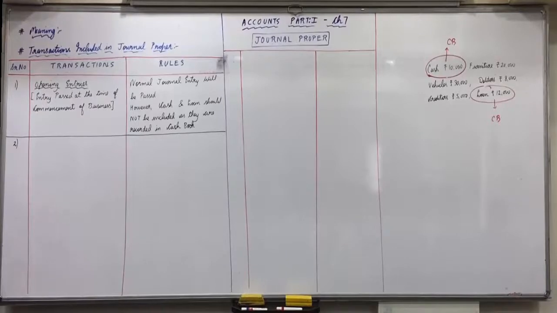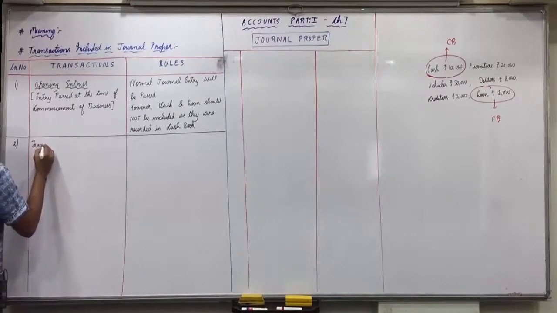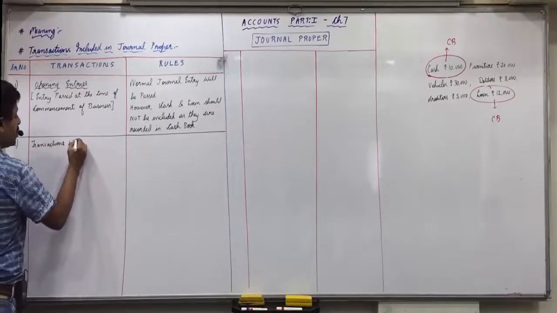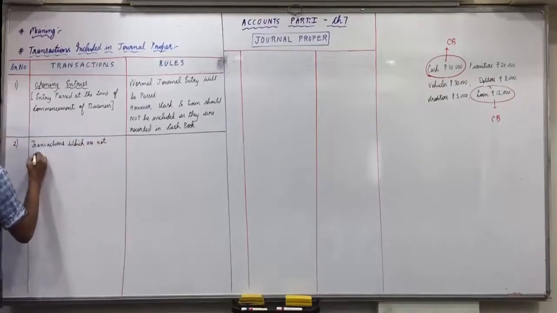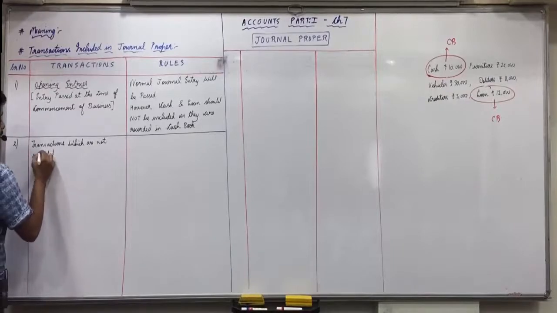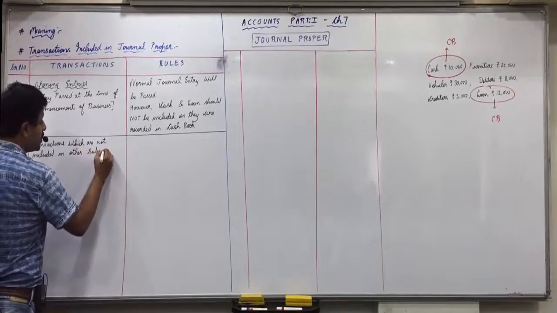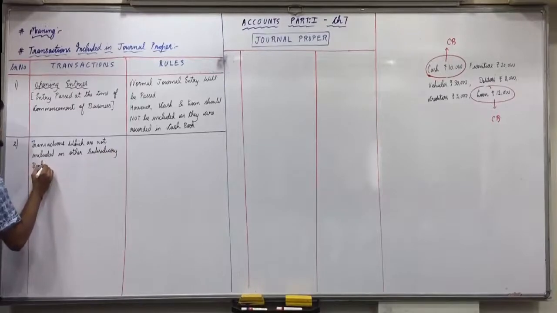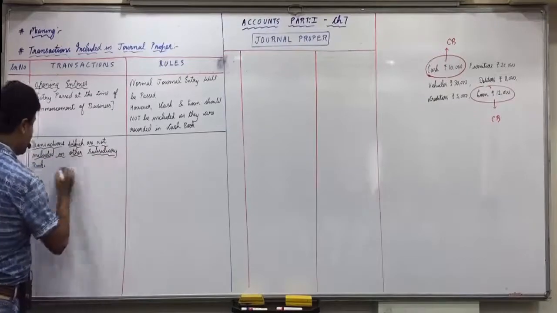Now listen everyone. Second, yes, we read second one. They are those transactions which are not included in other subsidiary books. Okay, those transactions which are not included in other subsidiary books. Now we can divide them in three categories.